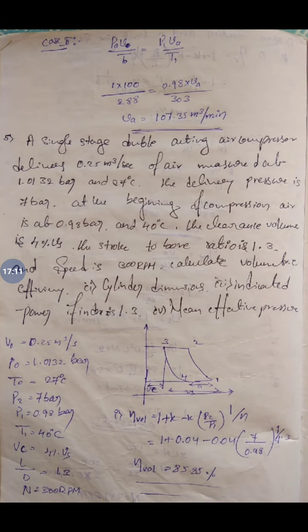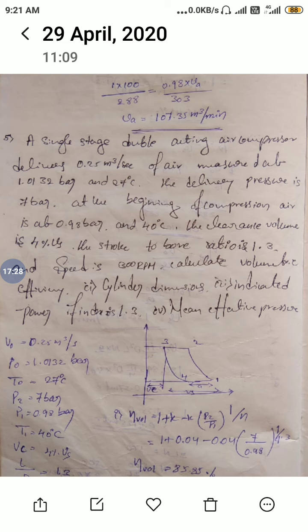Now for case 2, when suction and ambient conditions are different. P naught V naught by T naught equal to P1 VA by T1. We know that P naught is 1 bar, V naught is 100 meter cube per minute, and T naught is 288. P1 is the suction condition, here 0.98 because this is the second case. The suction temperature is given as 30, so we take it as 303. The volume we have to find out is 107.35 meter cube per minute.